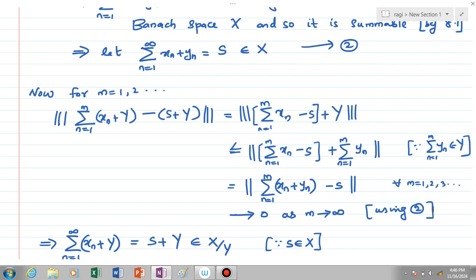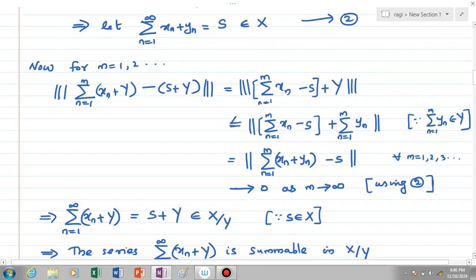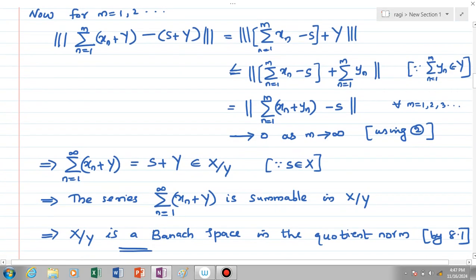Okay, so we have summation n equal to 1 to infinity xn plus y is equal to s plus y, which is an element of x by y clearly, because s is an element of capital X. Letting m tend to infinity, we can say this clearly. And so now we have chosen a series which is absolutely summable in x by y, and we have found that that series is summable in x by y.